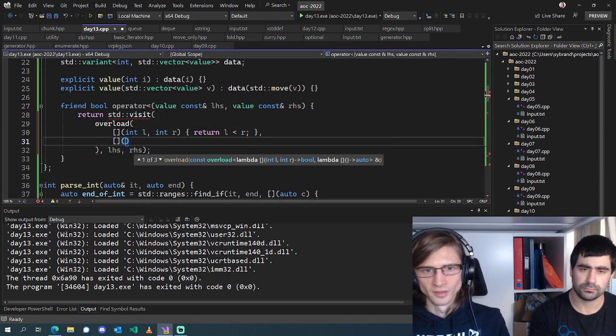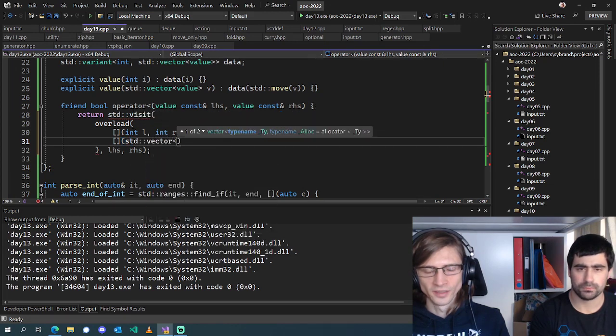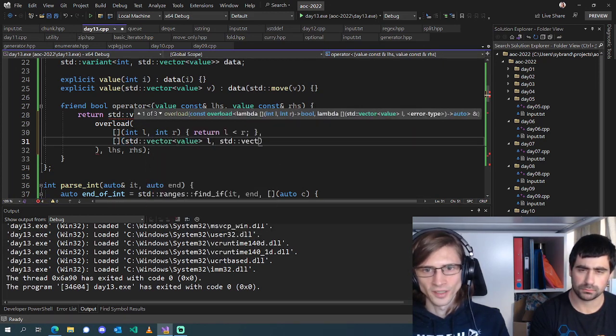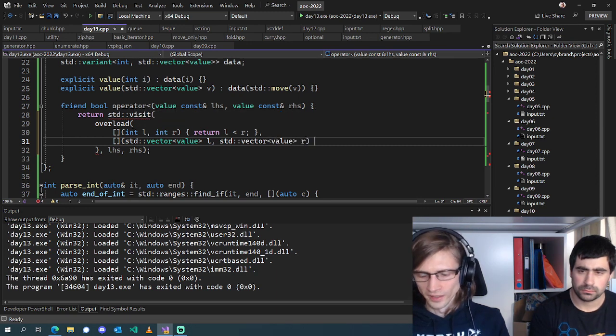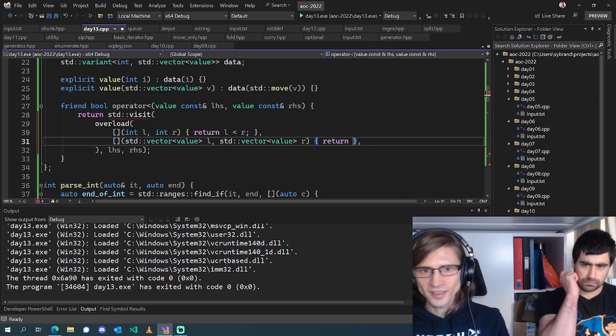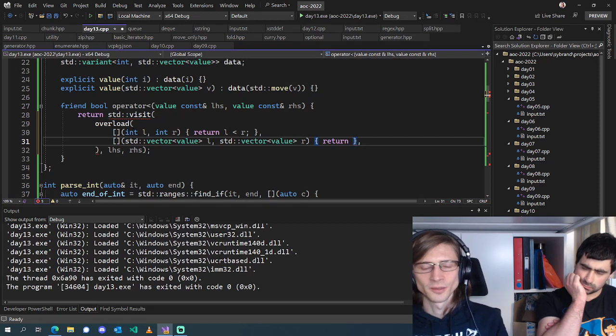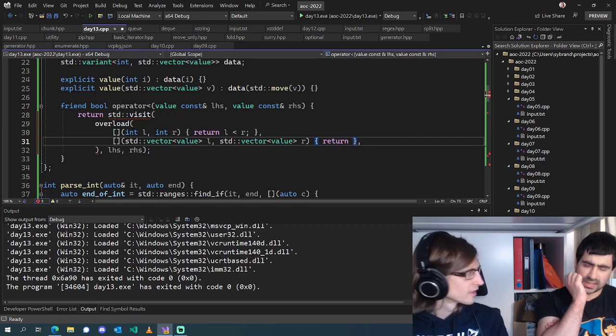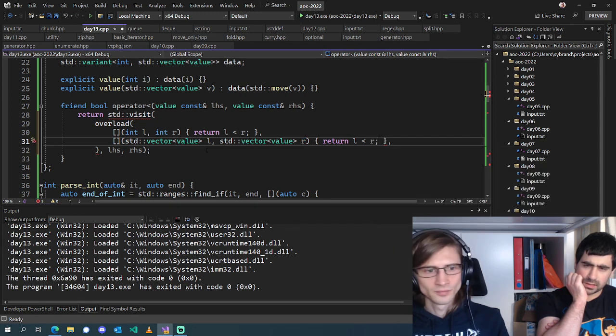And then we're going to have one which takes a std::vector of values and a std::vector of values and returns. Can I just do, is there a lexicographical ordering for std::vector which will just work for this? Yes. Yeah. We may want to pass them by reference though, not by copying. Yeah, true. Const ref. Whoops, thank you. Silly mistakes we make.